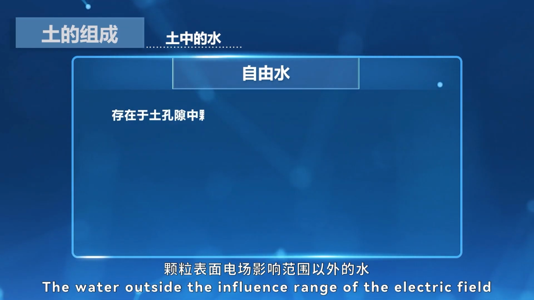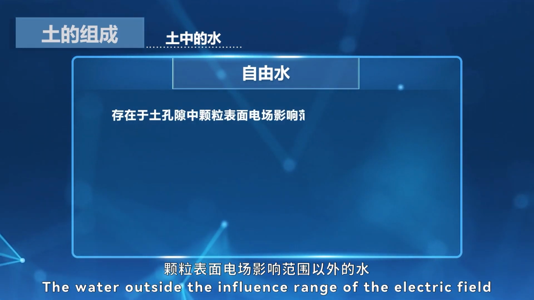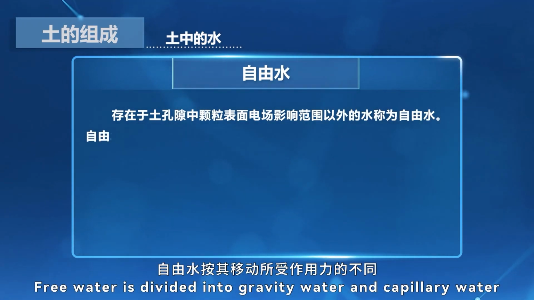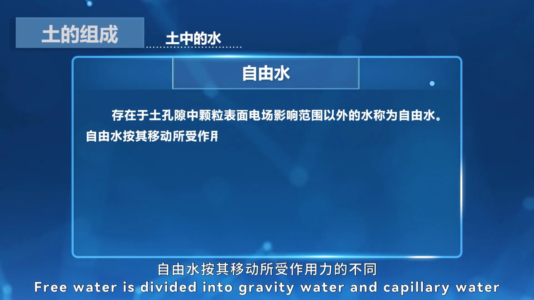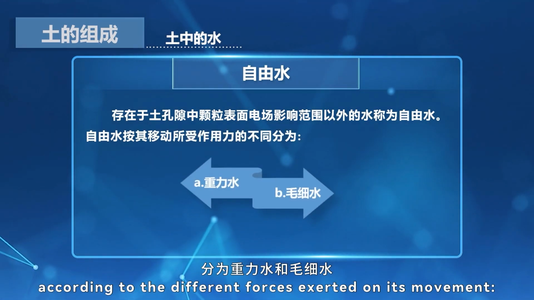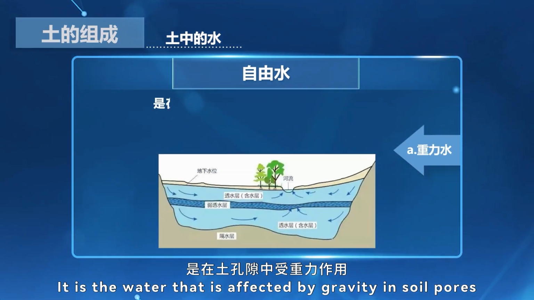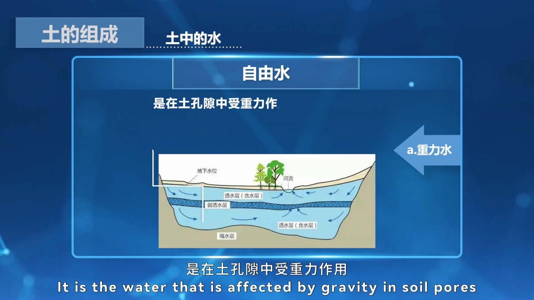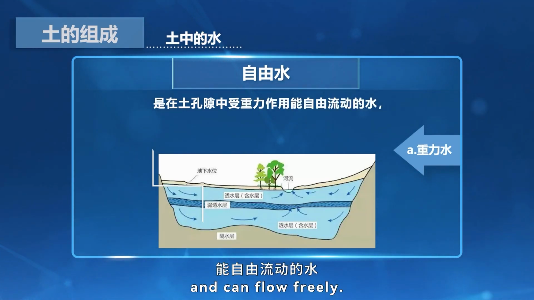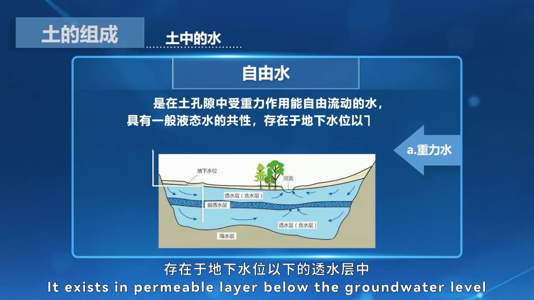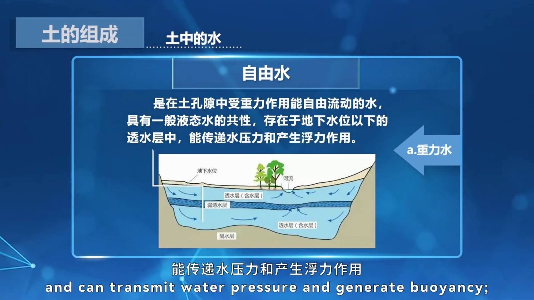The water outside the influence range of the electric field on the surface of particles is called free water. Free water is divided into gravity water and capillary water according to the different forces exerted on its movement. Gravity water. It is the water that is affected by gravity in soil pores and can flow freely. It has the common characteristics of general liquid water. It exists in the permeable layer below the groundwater level and can transmit water pressure and generate buoyancy.